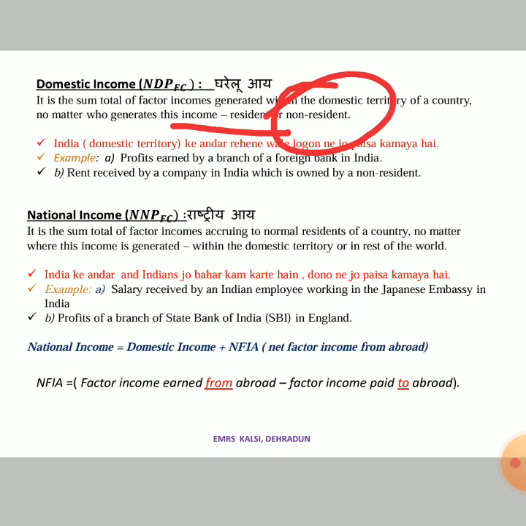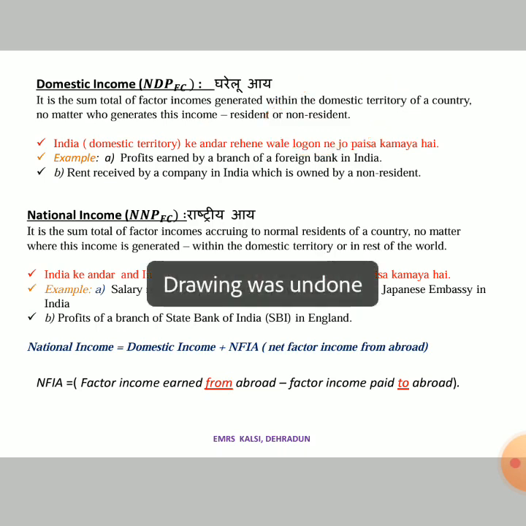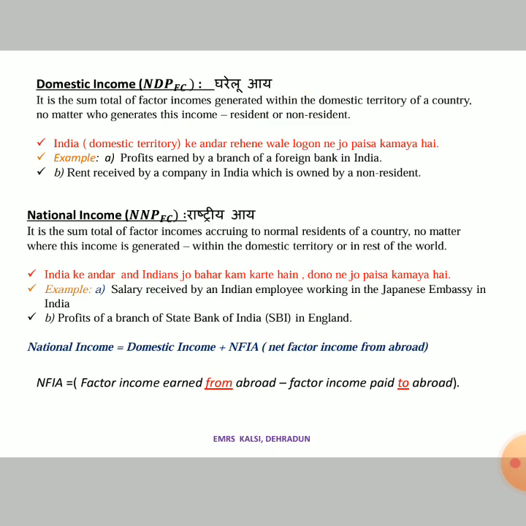So in domestic income, the main focus is on the place where the income is being generated. The focus is on place, on the territory, when we say about the domestic income.